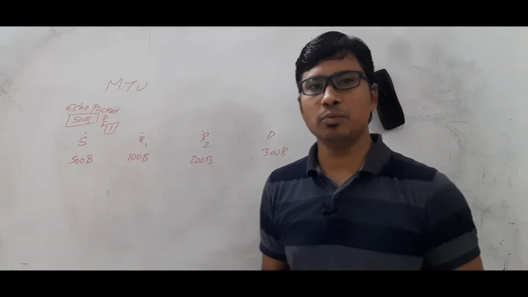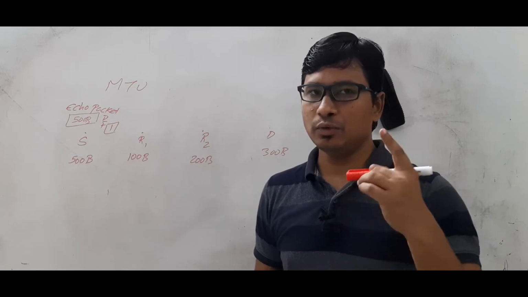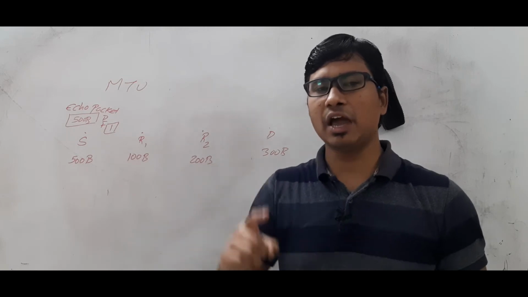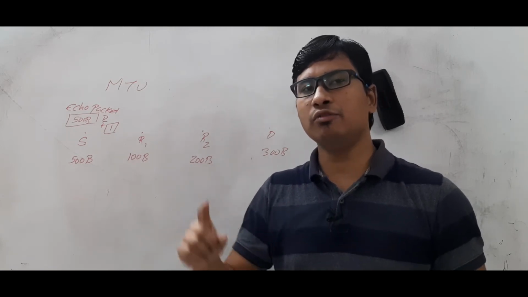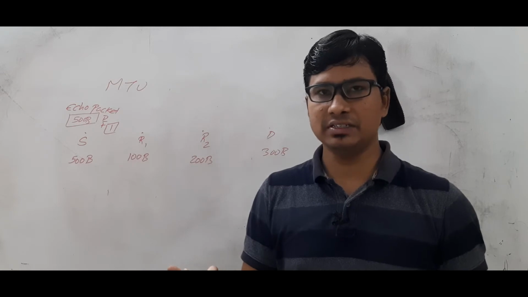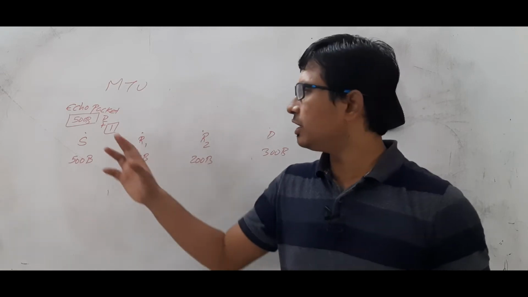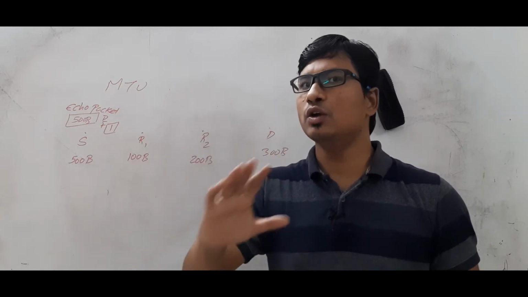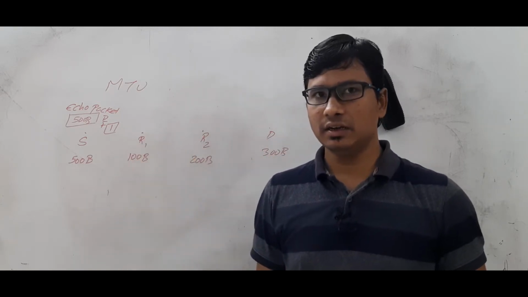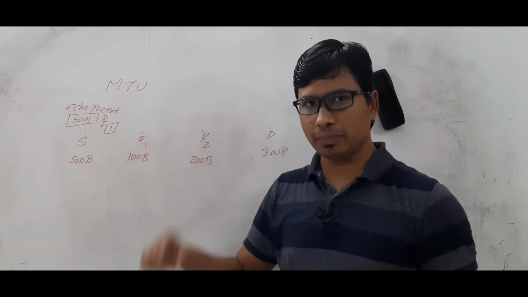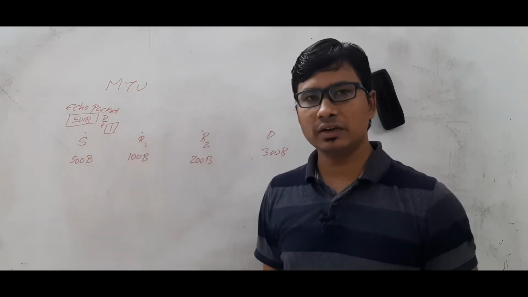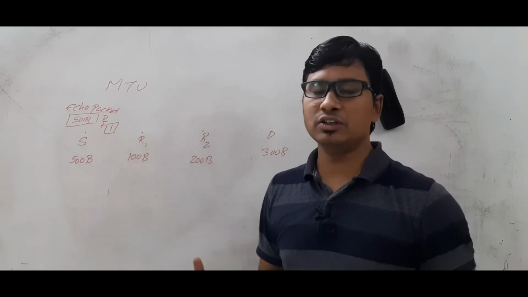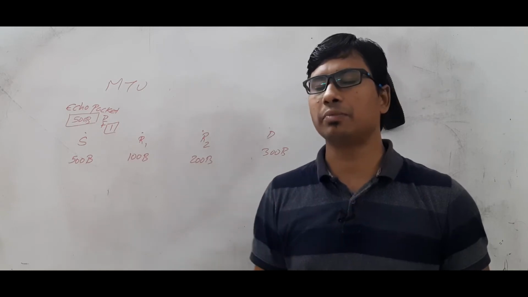When we discussed the IPv4 header format, we said that we have 3 flags. One is always 0, then we have DF, don't fragment, and MF, which is more fragments. If the DF value is 1, the meaning is that the source is explicitly saying don't fragment this packet. Now if router R1 receives that packet with DF value 1, without fragmentation it cannot send it to the destination. But as DF is 1, the source is saying you must not fragment the packet.